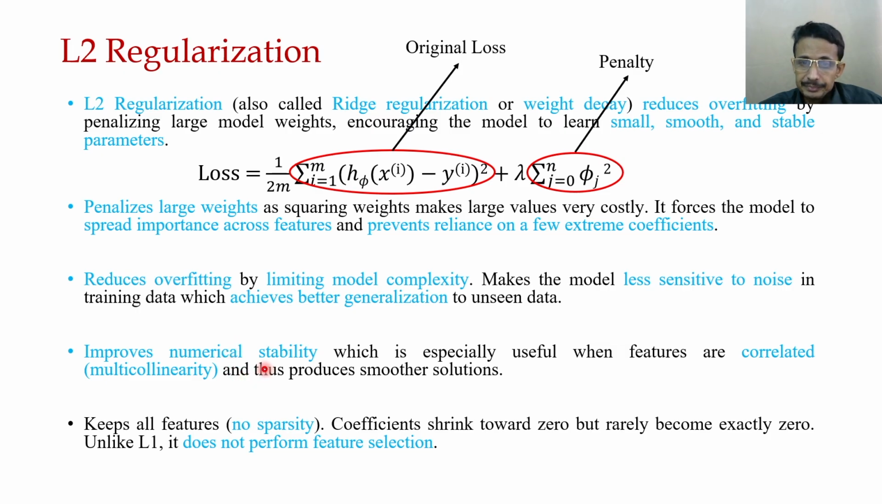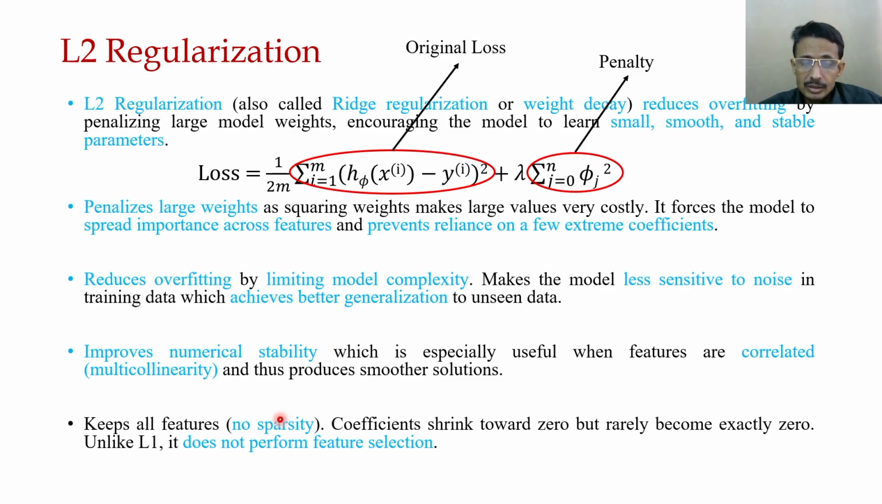Now this particular L2 regularization provides numerical stability when the features are correlated, because we are not going to make any weight zero. That means we do not exclude any features. Rather, we spread the importance across features and prevent reliance on a very few extreme coefficients. So that is a very important characteristic of L2 regularization.